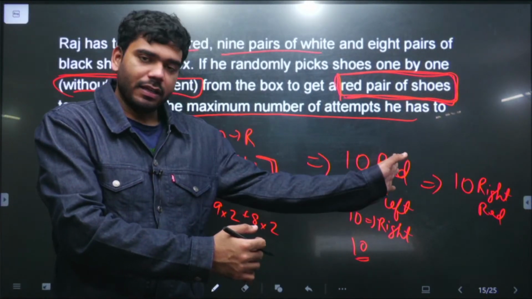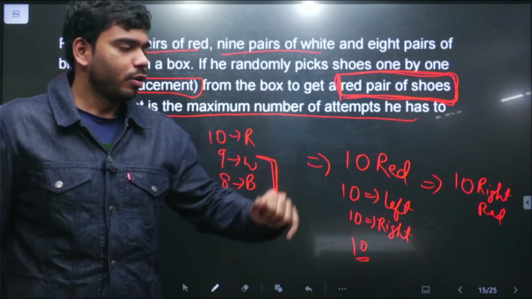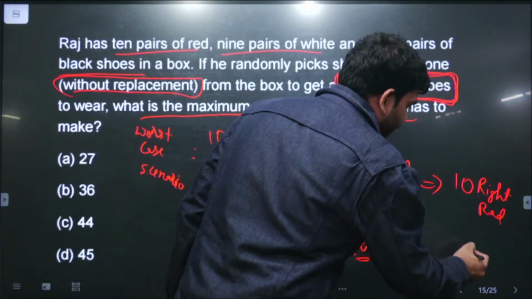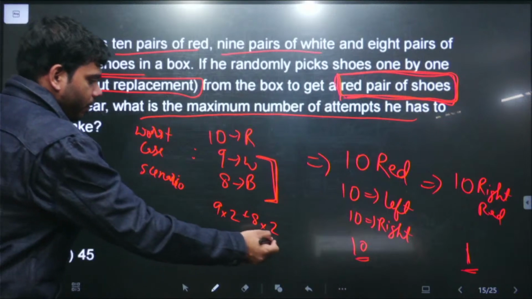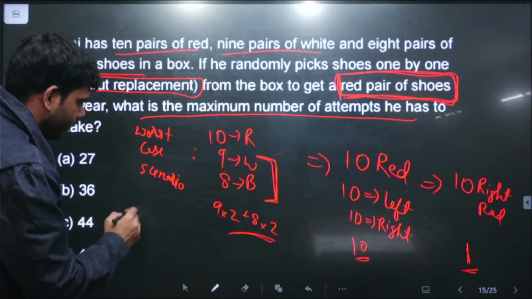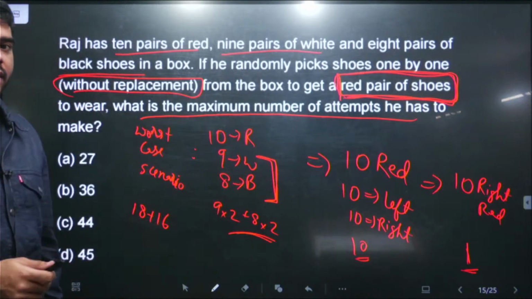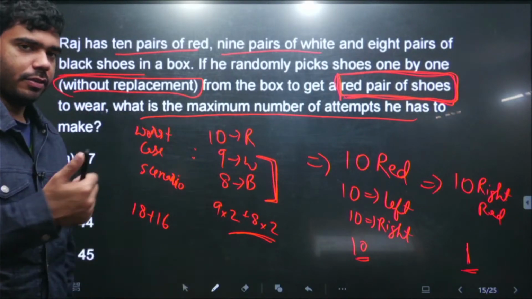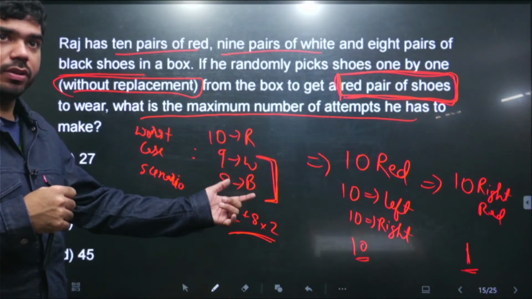of this red color. Red color के सारे left वाले निकल गए. Now he has to make one more draw to pick the right leg shoe of the red color. So total इतने number of attempts will be there. So first of all the white and the black के लिए 18 plus 16. This is the number of draws he needs to make to withdraw all the white pair shoes and the black pair shoes.